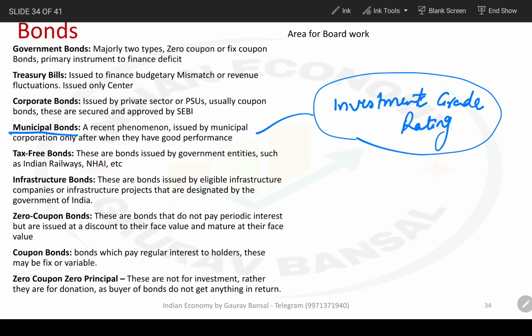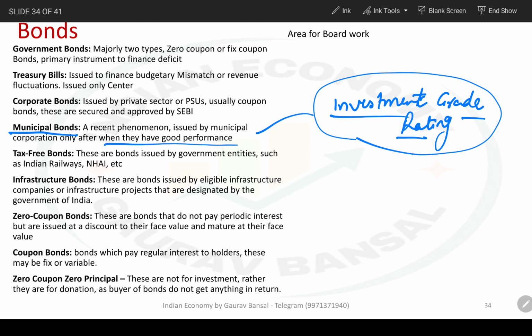Who provides these ratings? There are independent credit rating agencies, like CRISIL, ICRA, etc. They provide the rating, and again it is SEBI which has a role and responsibility here.